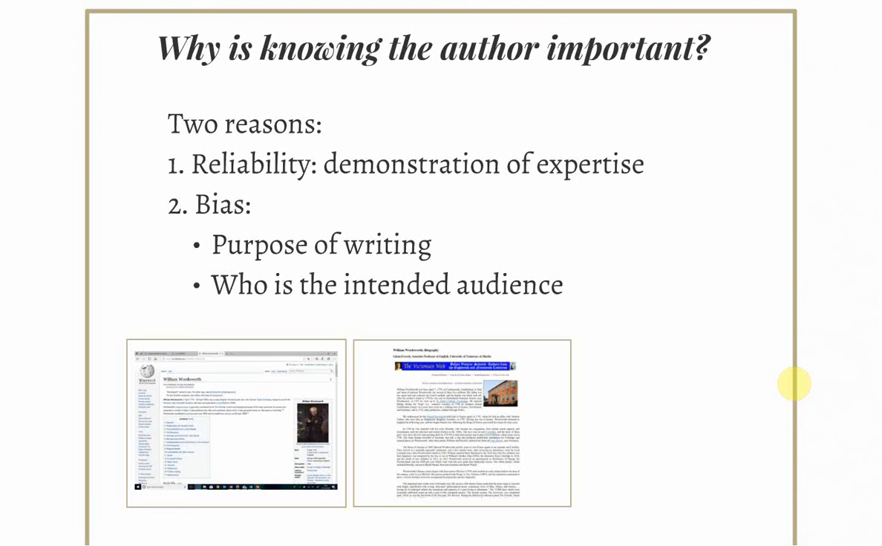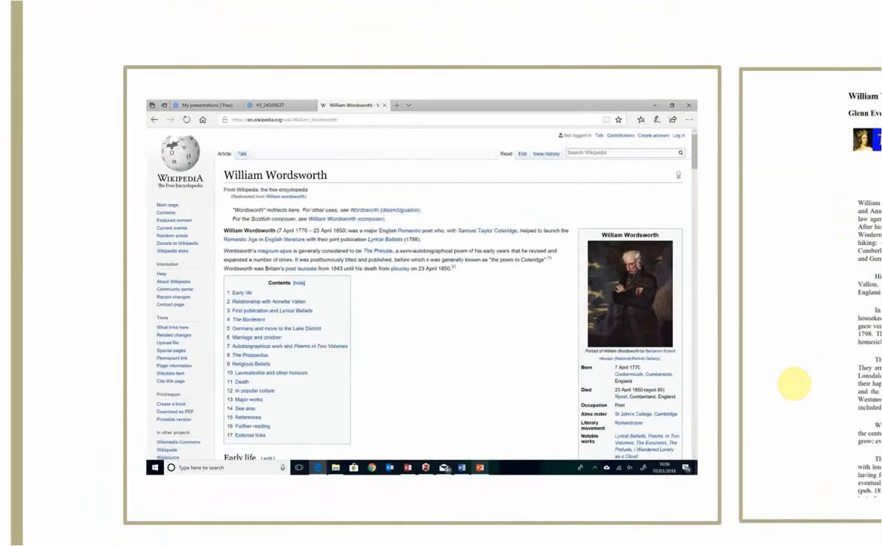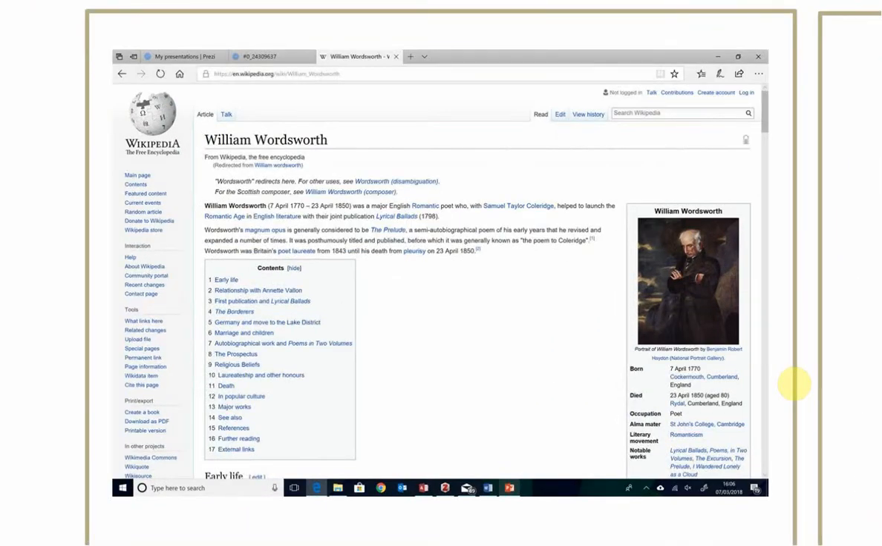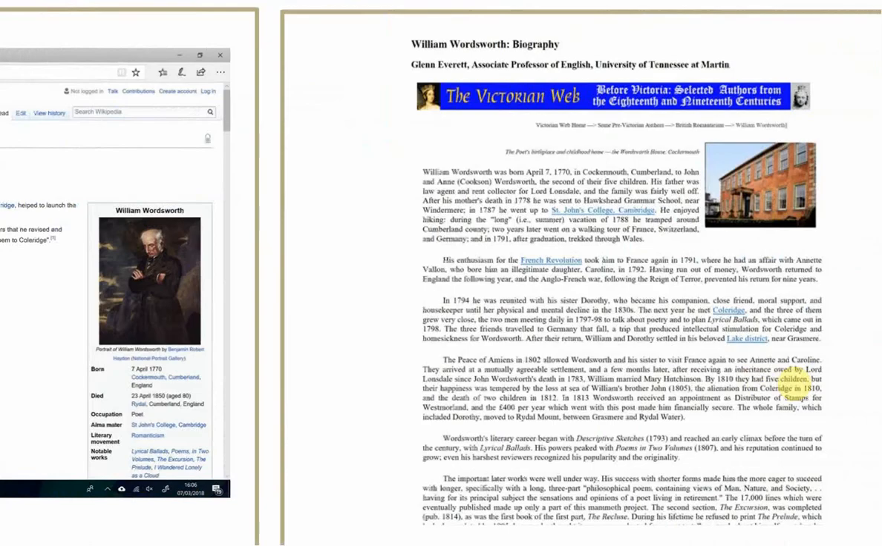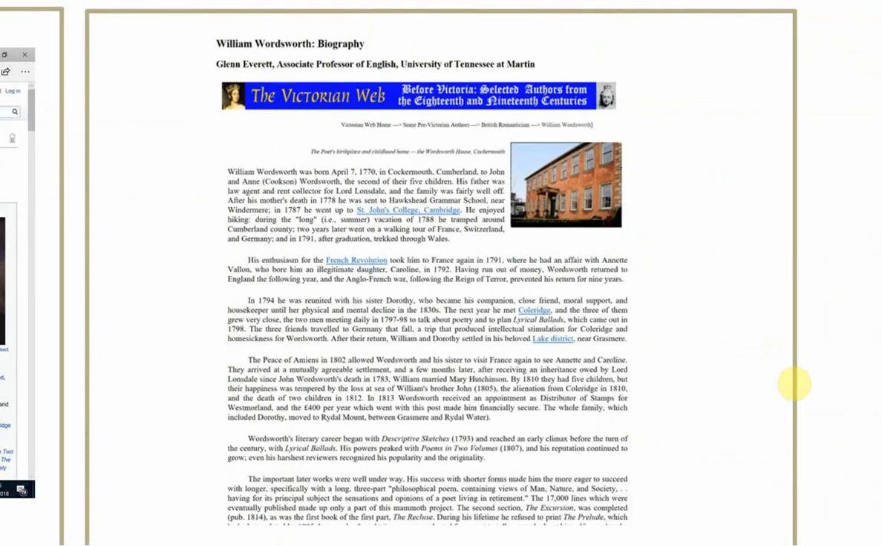As an example, I have two articles here: one on Wikipedia about William Wordsworth, and one from the Victorian Web on William Wordsworth. I would suggest that the second one on Victorian Web, even though it's not quite as pretty as the Wikipedia one, is actually a more trustworthy article. The reason is that at the top of the page, under the title, you can find out who the author is. It's authored by Glenn Everett, the Associate Professor of English at the University of Tennessee.